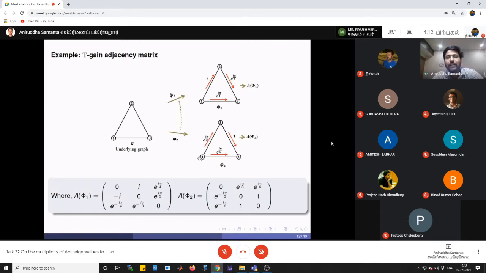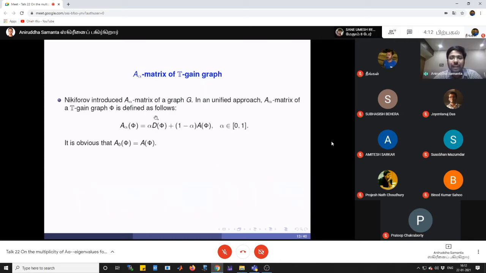Okay. Now, previously we have already seen that Nikiforov introduced the concept of the A alpha matrix of an undirected graph G. Similarly, in a unified approach we can consider the A alpha matrix of each one of them, and they are nothing but the A alpha matrix of a T-gain graph. The A alpha matrix of a T-gain graph phi is defined as alpha times D of phi plus 1 minus alpha times A of phi.